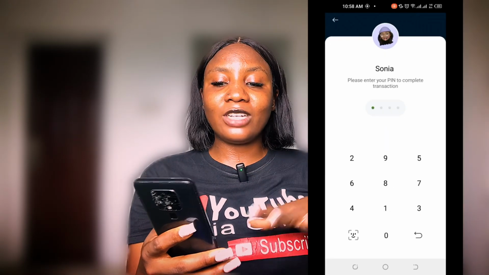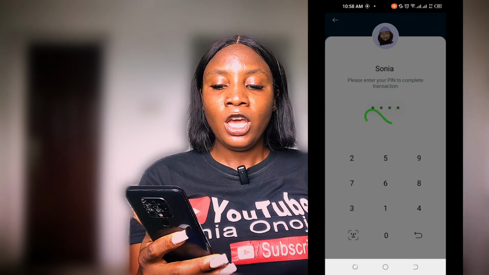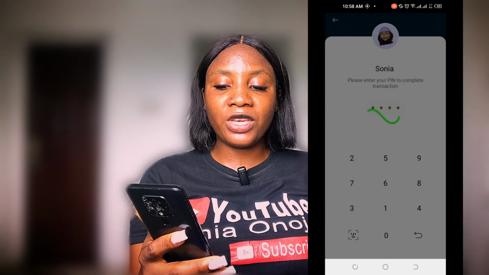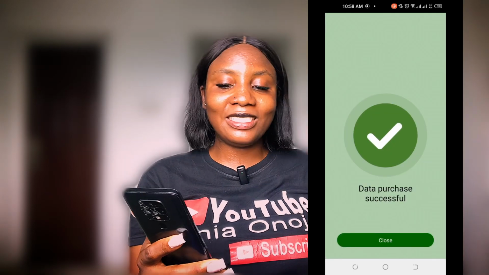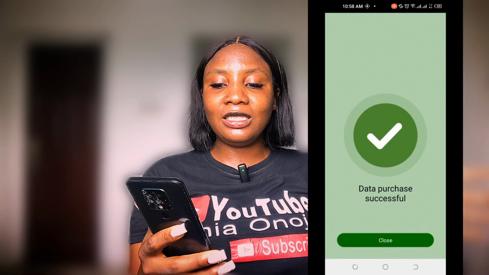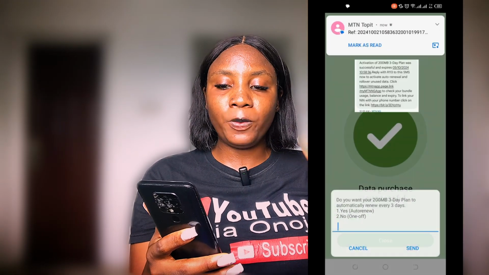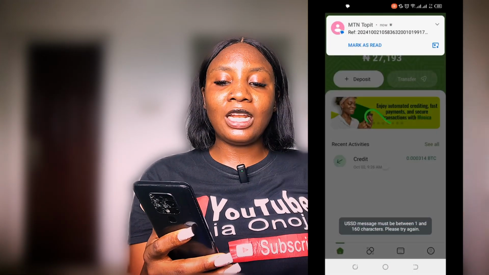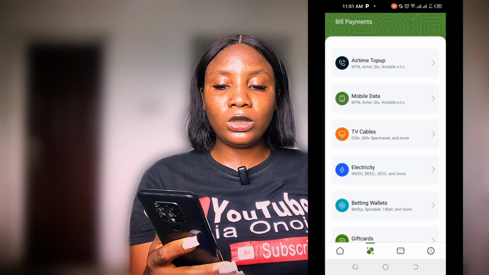So this is me putting my transaction pin, because that's why the transaction pin is very, very important. You must create a transaction pin so that anything you're doing, we put in your transaction pin. You can see data purchased successfully, okay? Data purchased successfully, and you guys see it here, and this is the data purchase. You guys can see how it even popped up on my off screen there. So, and this is it, and I'm going to go ahead to buy airtime, to do airtime top up, so that you guys can also see.